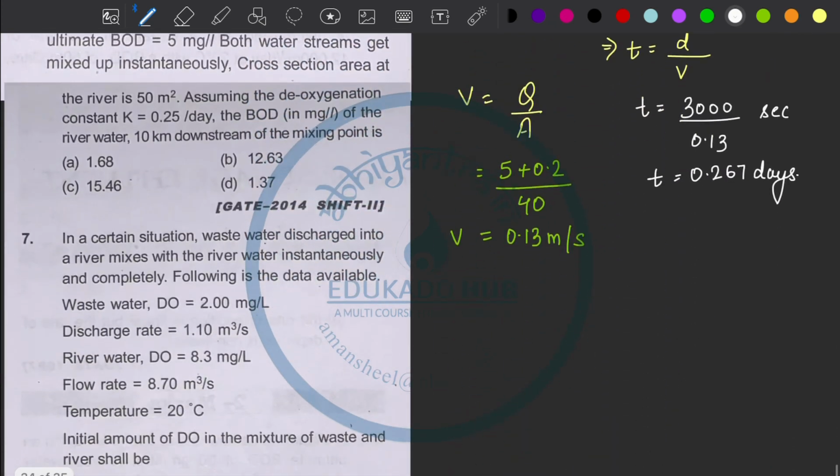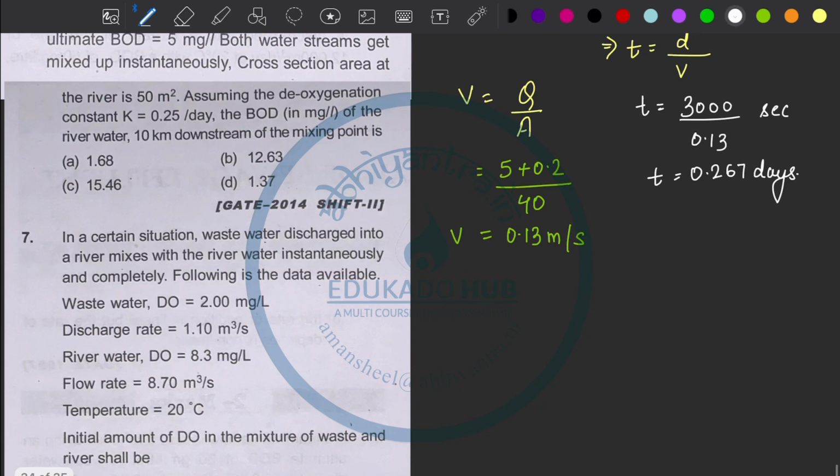Okay, now they want the BOD remaining. BOD remaining is BOD at any time t, that is L naught e to the power minus kt. L naught is the ultimate BOD of the mix, 53.6, into e to the power minus 0.3 times 0.267.